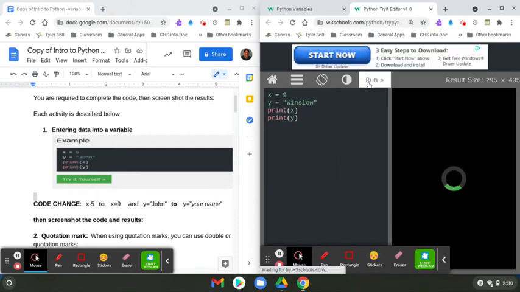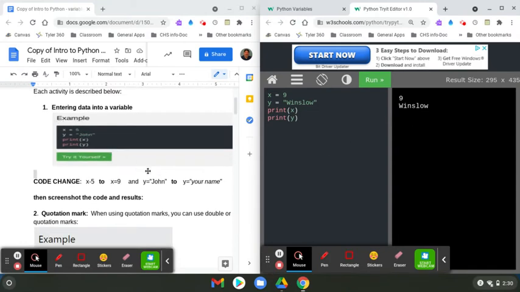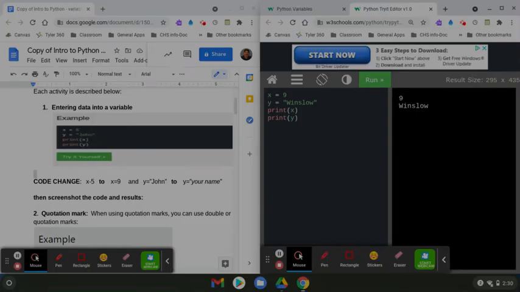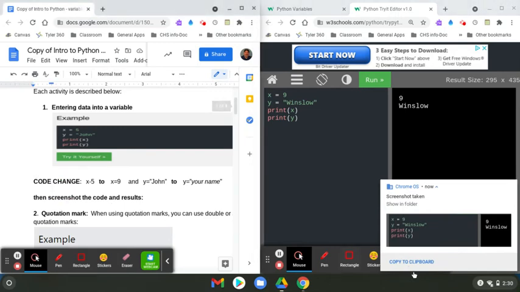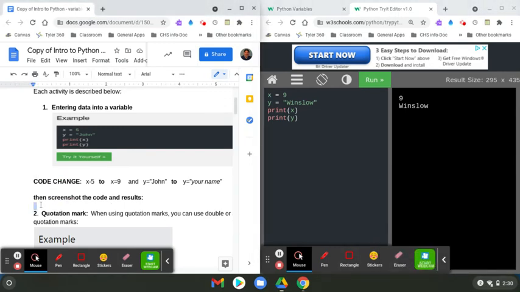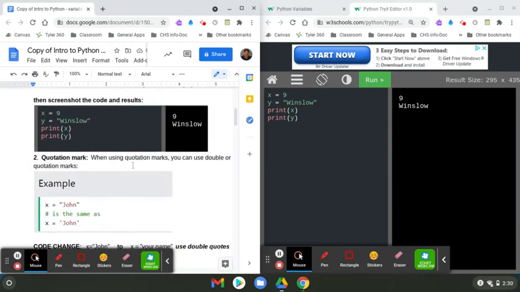Then I punch run, and when this comes through, it should be 9 and my last name. That means I've finished the first exercise. Then I press Shift Control and the button above the 6. I'm still not sure what the button is called, but that's what I'm calling it. I select it, and I come down here. I've got to copy to the clipboard, don't forget that, because sometimes that'll disappear. Control V, and bang, I'm finished with number 1. And just by that, I can see when I'm grading it, oh yeah, they did change it to 9. They did change their name.